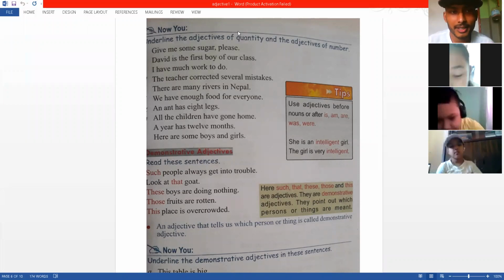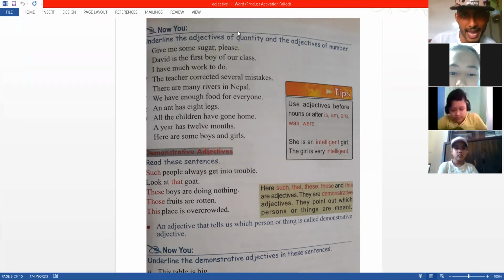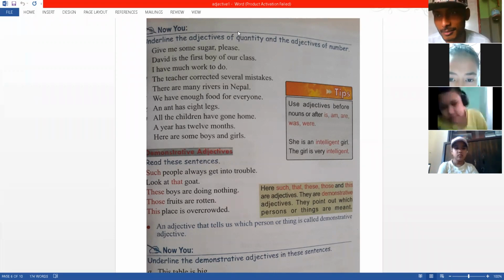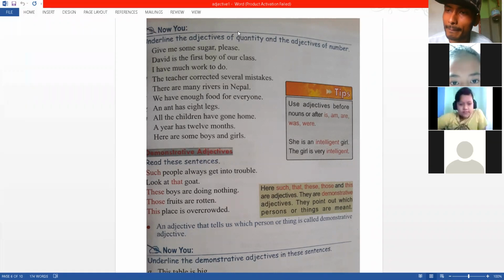Give me some sugar, please. Sneha, give me some sugar, please. Which one is the adjective, and is it number or quantity? Some. Some, number or quantity? Number. Okay, it's number.